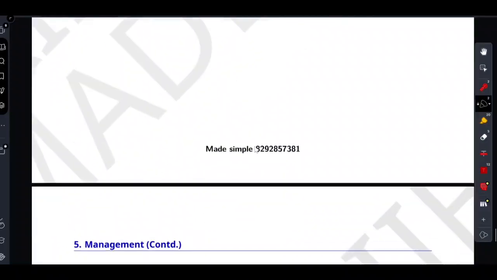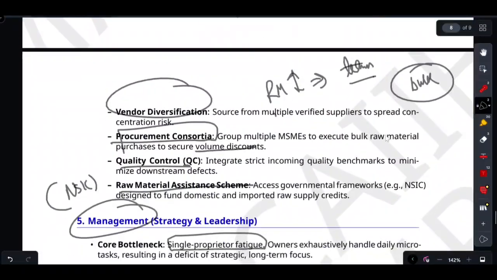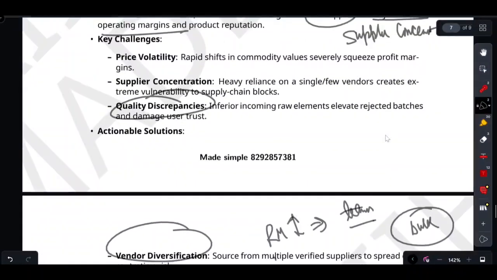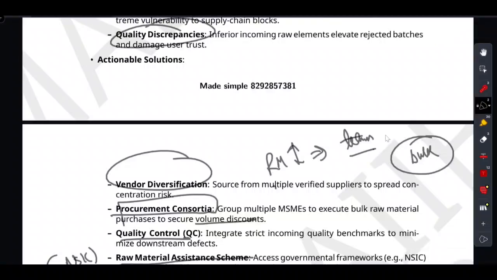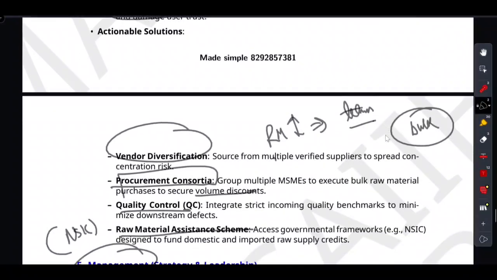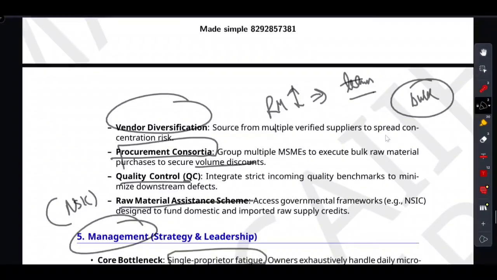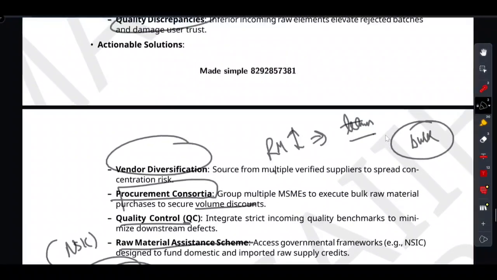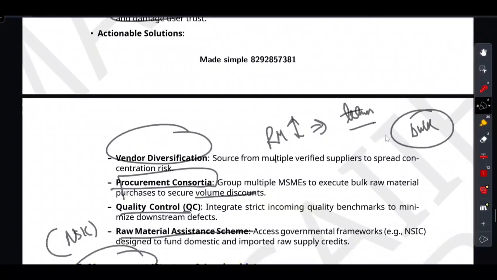So here is your forever memory hack. Friends, let's log this in our memory. So we talked about material survival. We talked about the proposal, procurement consortium, right? Like grouping up for bulk discount. Then diversification and quality control, multiple vendors and strict quality check, and then government aid, the NSIC raw material assistance scheme for supplier credit.